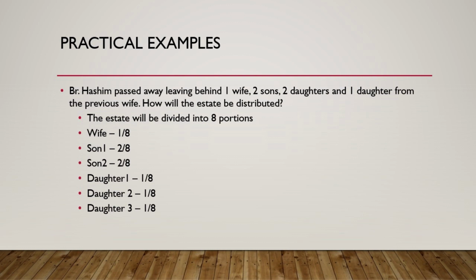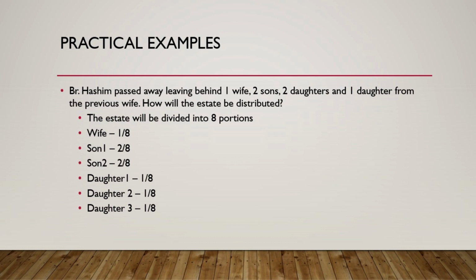So, one thing we must understand here, only his present wife will inherit. The previous wife who was divorced will not inherit. A divorcee does not inherit. So, person divorced a woman, she's gone, she's out of the picture, she's not going to inherit now. So this is a practical example, and we could call it a live example also. This is an example of someone who passed away not too long ago.